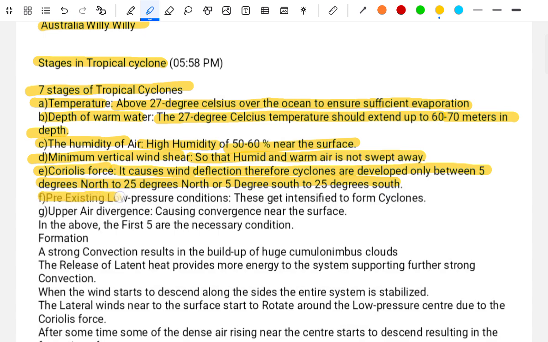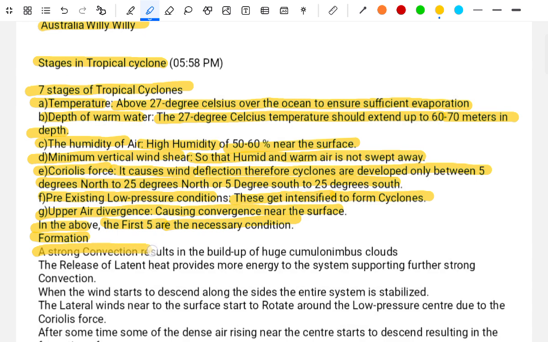F. Pre-existing low pressure condition. This gets intensified to the form of a cyclone. G. Upper air divergence causing convergence near the surface. In the above, the first five are the necessary conditions for formation.